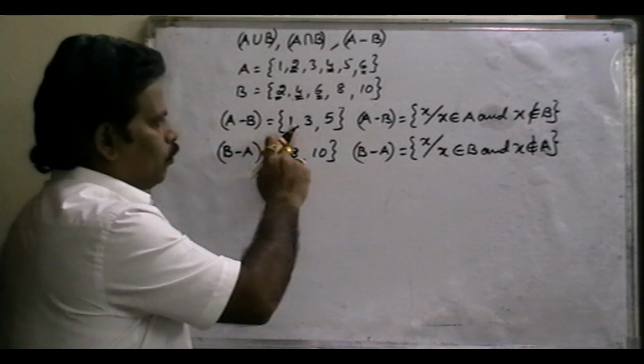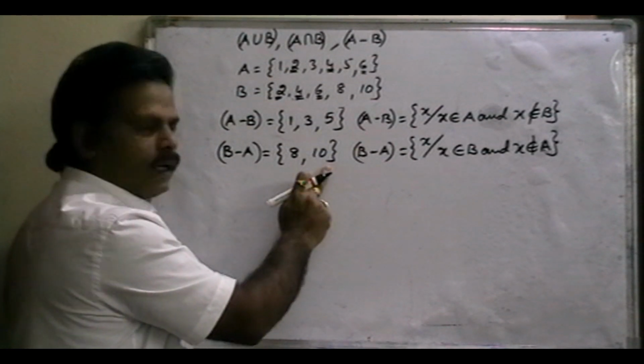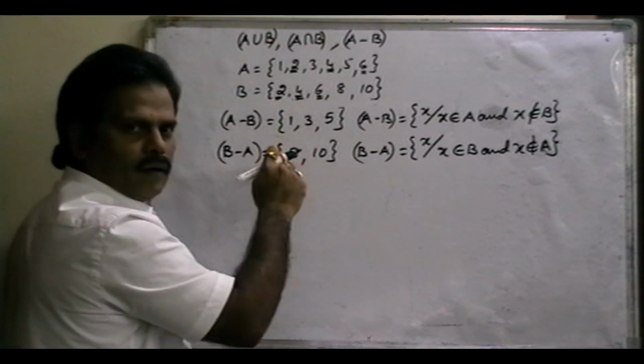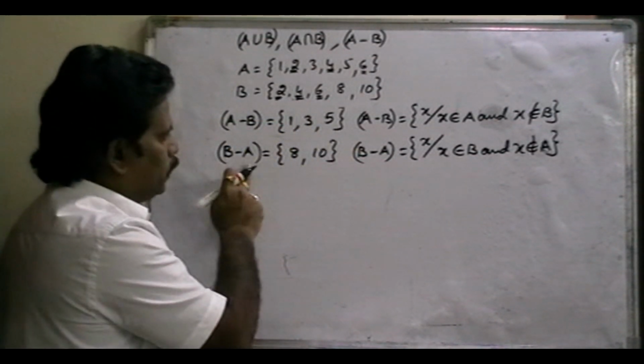A minus B: 1, 3, 5. B minus A: 8, 10. Are these two sets equal? No, they are not equal. In A minus B, the elements are 1, 3, 5. In B minus A, there are 8 and 10.